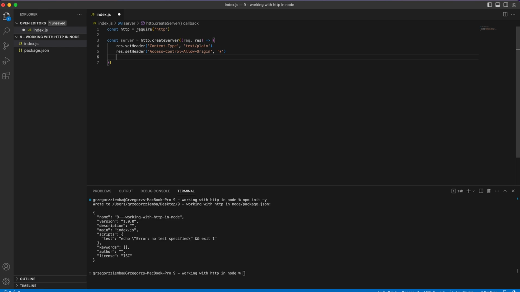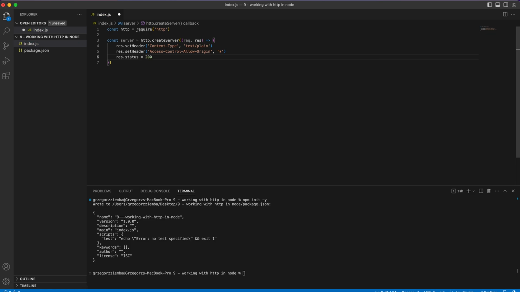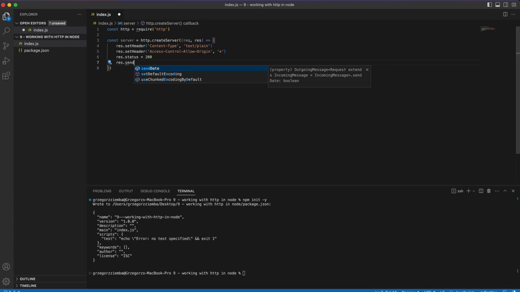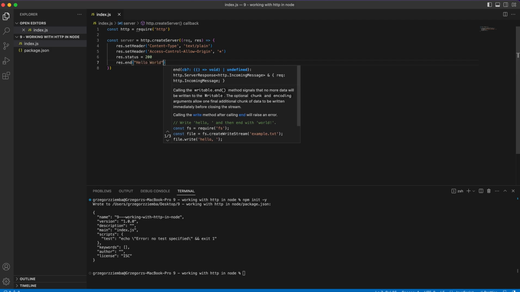And the last thing, not only last, almost the last thing, we need to set the response status code, and we need to send our response. So we need to send status code 200, which means it's okay. About status codes, we'll of course discuss later on. And the last thing, to send and end our response, we need res.end, and right there, Hello World as the response.